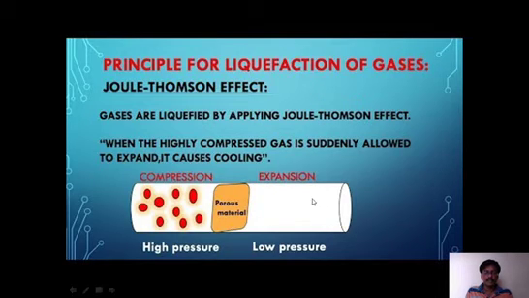The gas is allowed to expand from left to right. The molecules have internal attractions, but when they expand, these attractions are overcome and the molecules go free. For that they need energy, and the temperature comes down.